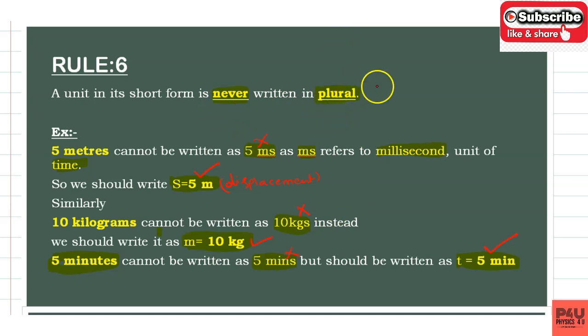Similarly, I will give another example. When you are expressing force, suppose 5 newtons of force is acting on a body, you should write 5 N. You should not add s here. When s is added, it becomes Newton second, and Newton second is different from Newton. Newton second is the unit of momentum.